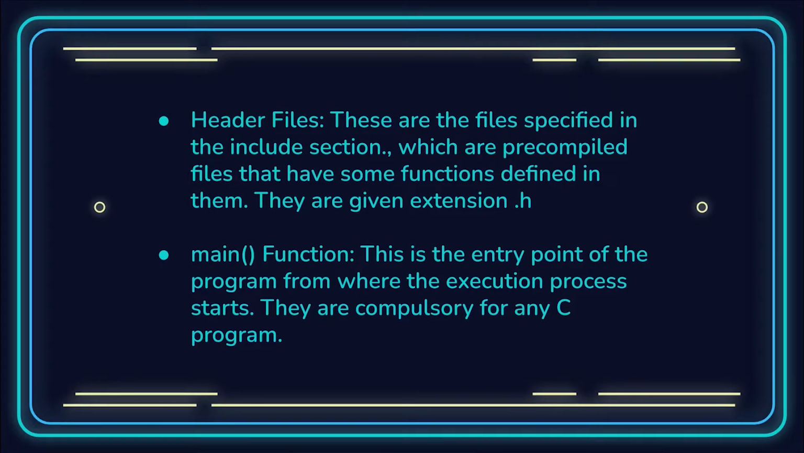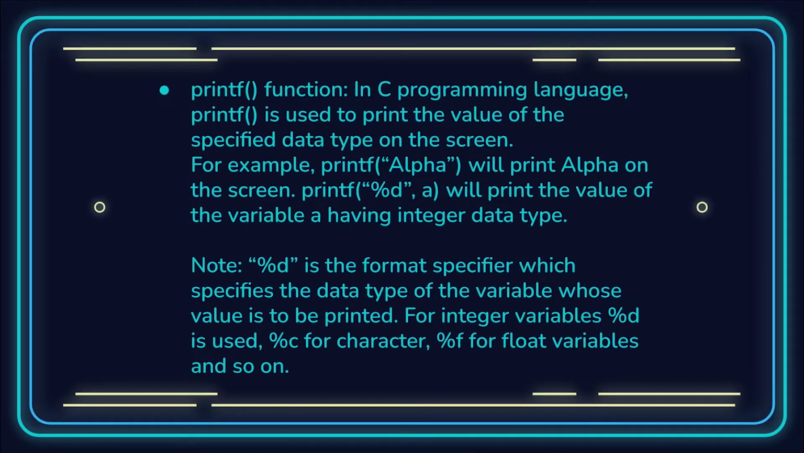So the main function. This is the entry point of the program, from where the execution process starts. It is compulsory for any C program. So every C program must have that main function. Okay, now let us look into some other functions that are exclusively used in most C language programs.